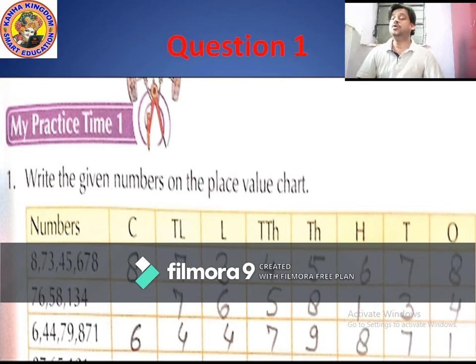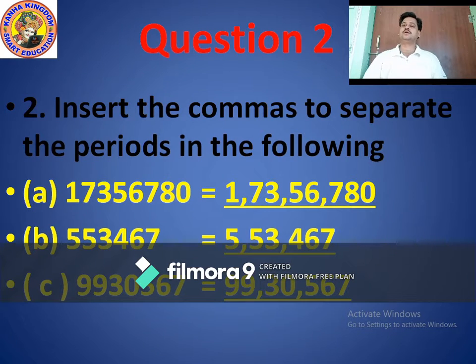Okay, now move to the second question. Students, move to the second question of your first practice time. So second question, you have to insert the commas to separate the periods in the following numbers.